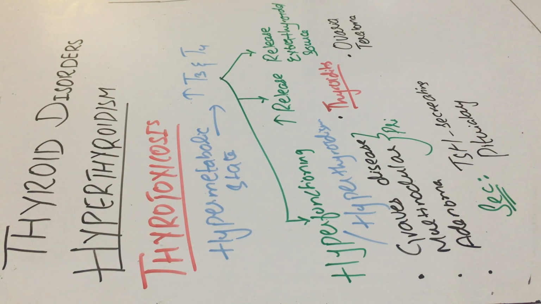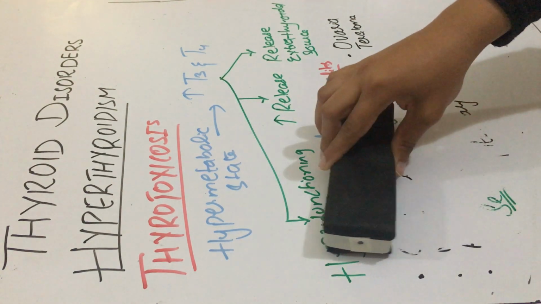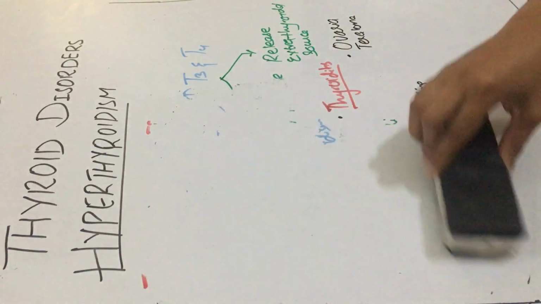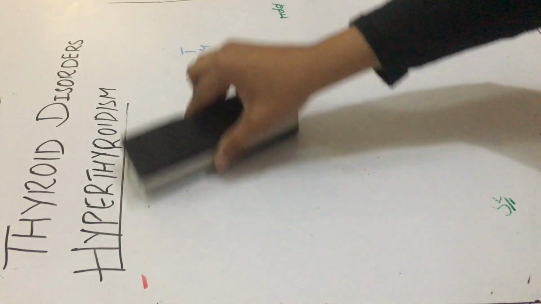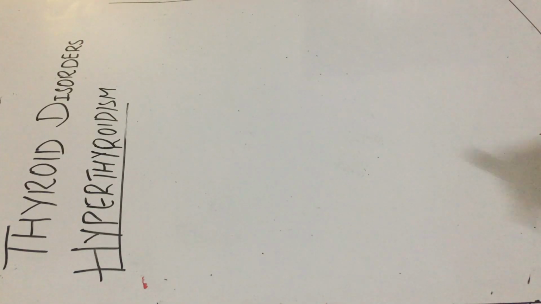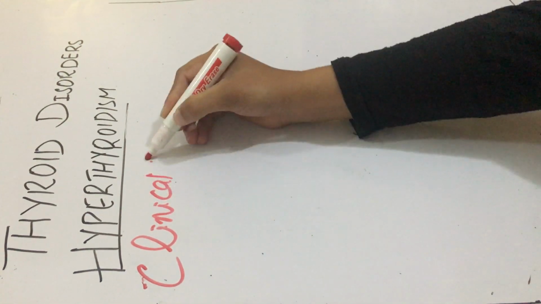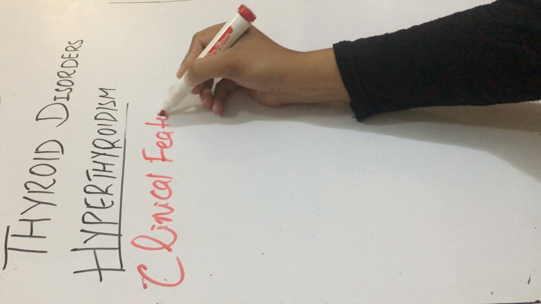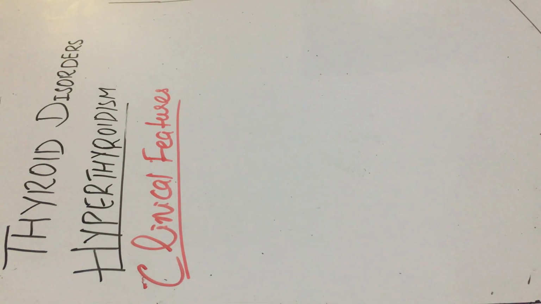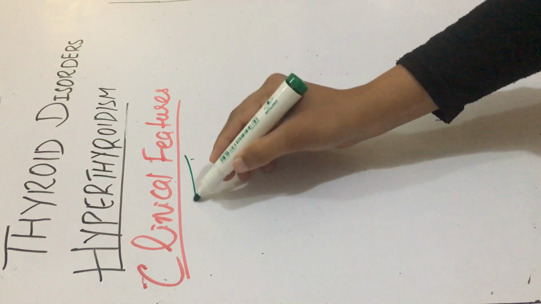Now we discuss the clinical features of hyperthyroidism. The symptoms of hyperthyroidism are caused by two underlying mechanisms.